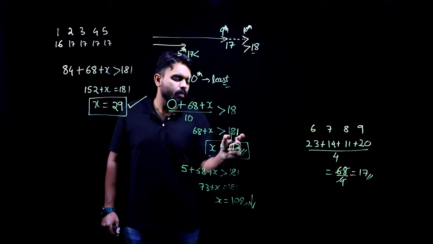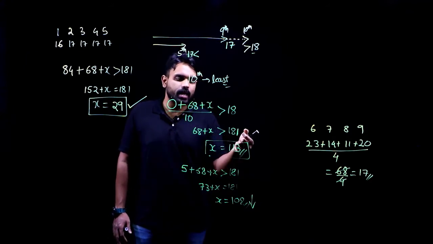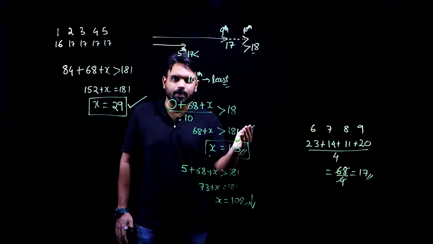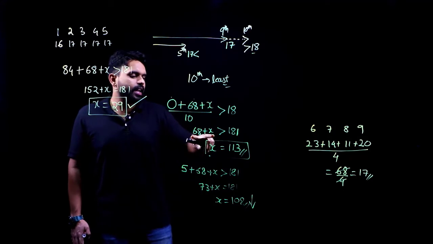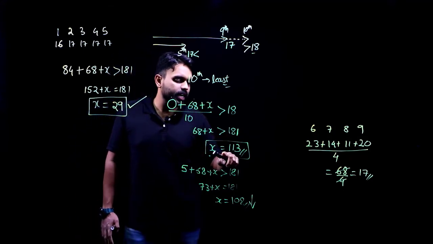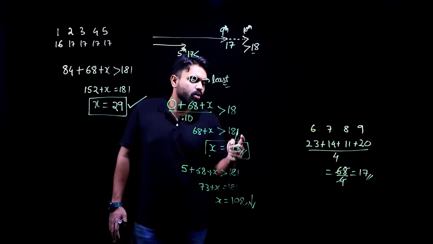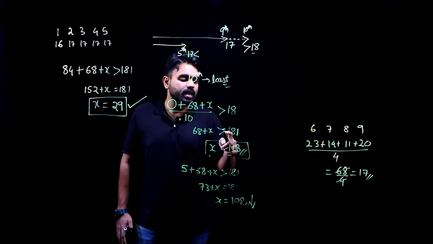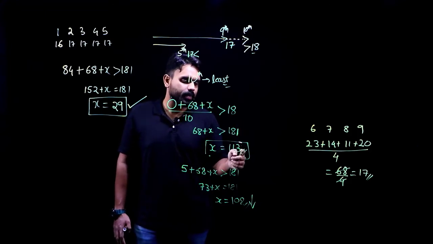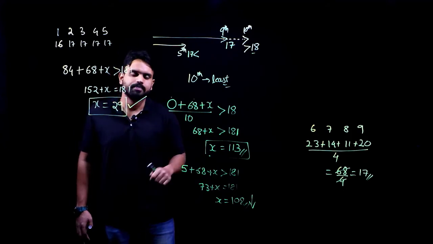Previously, how much will it be? 180. Slightly greater than 180 will be 181. So, I am taking whatever she scored to be equal to 181. I am replacing this greater than symbol with an equals to after I make it slightly greater than 180. Yes, that is 181. Similarly I have also used it here as well.